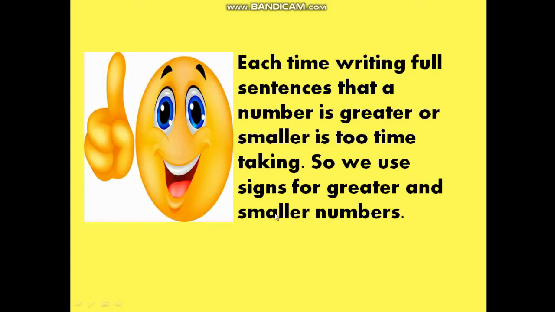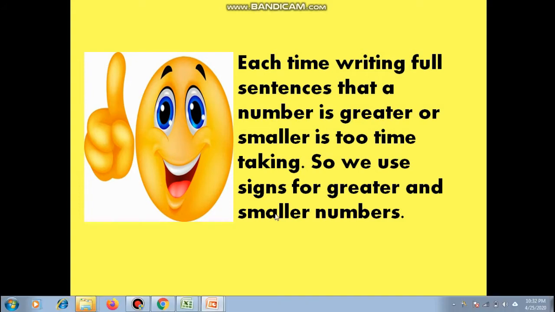Now, every time I am writing this line here, this 9 is the smaller number, 10 is the greater number. So, this is quite time consuming. And I know you people are really smart. So, smart kids need a smart way of writing. Now, what would it be? Let us see.